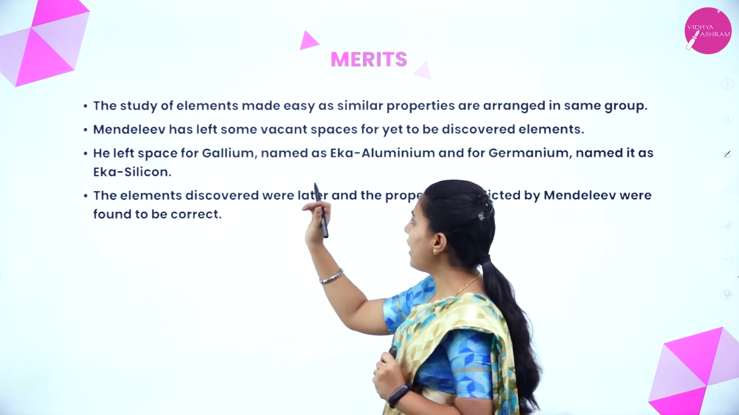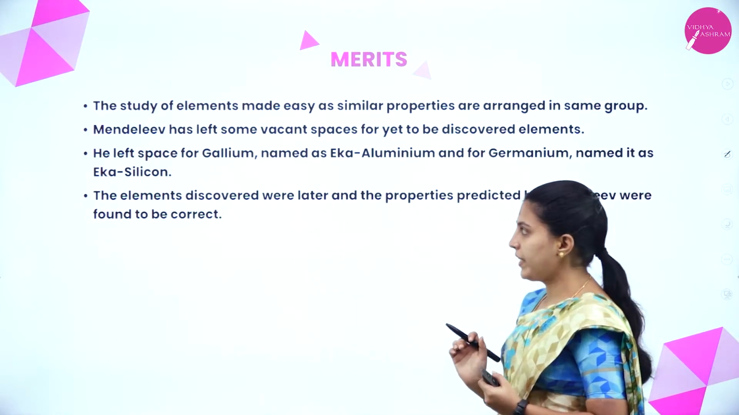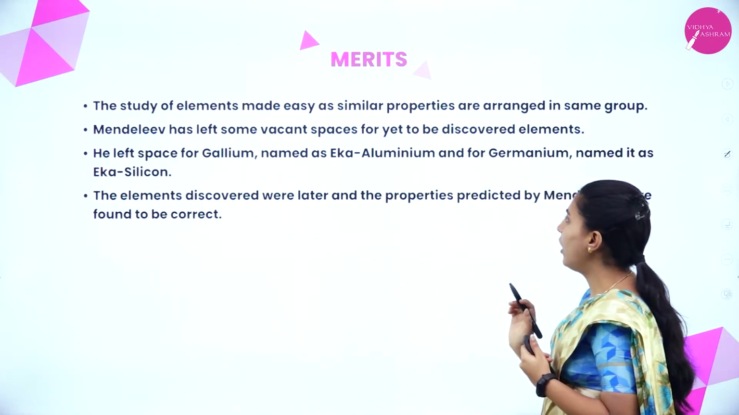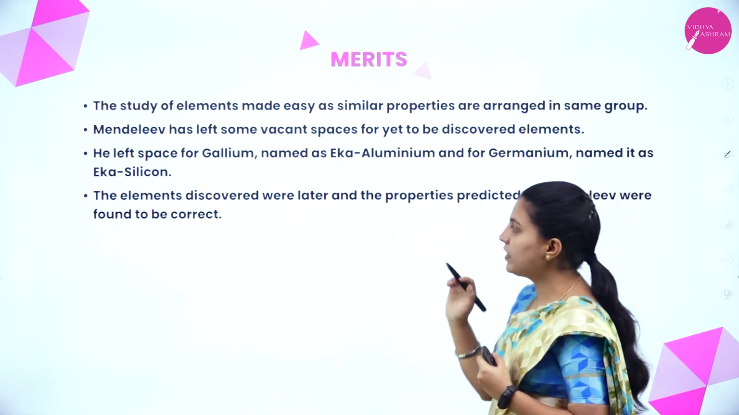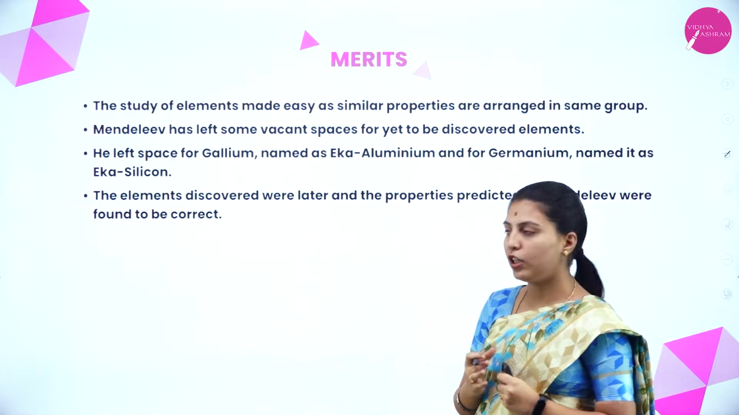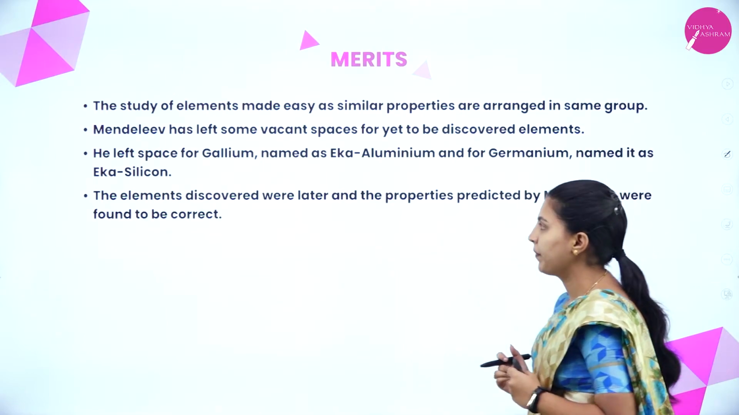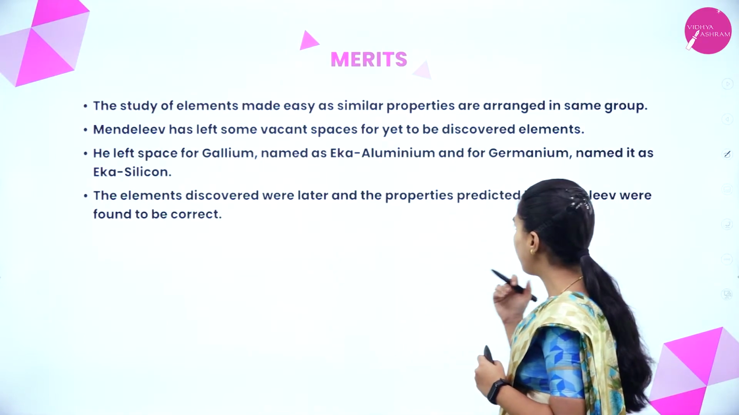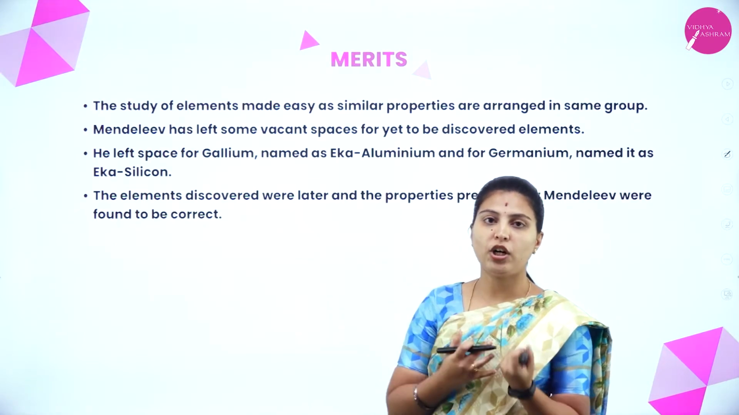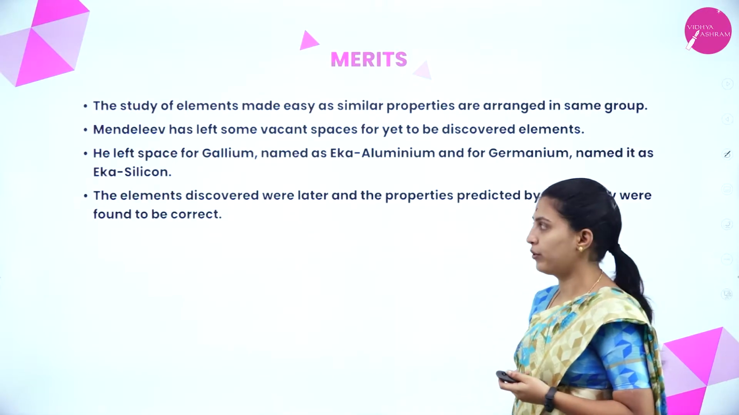Mendeleev has left some vacant spaces for yet to be discovered elements. Example, he left space for gallium named as eka aluminium and for germanium named as eka silicon. Before, it was in the name eka aluminium and eka silicon, later named gallium and germanium. The elements discovered later and the properties predicted by Mendeleev were found to be correct. What he thought before, it came into existence and it was true also.